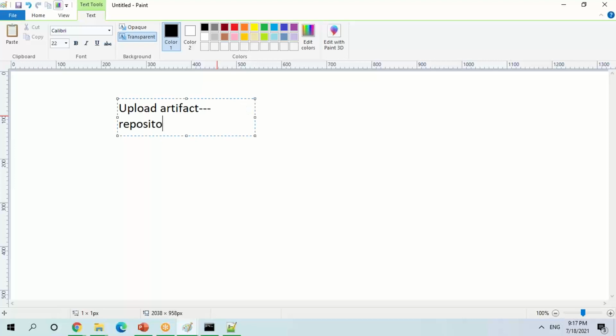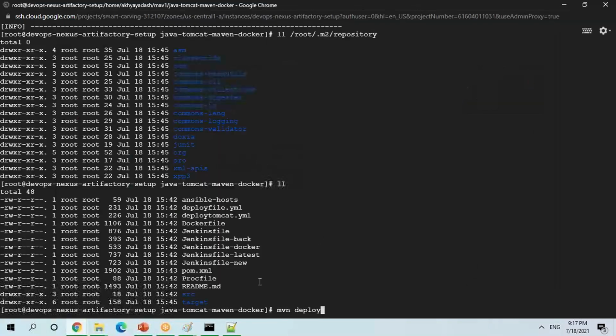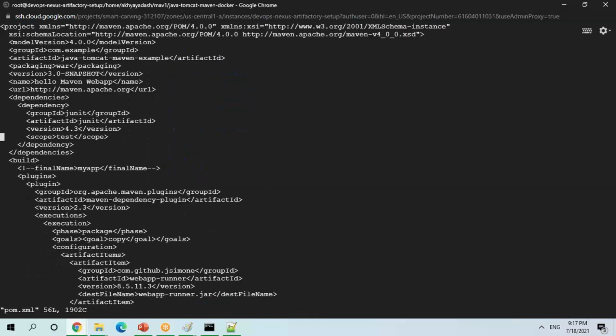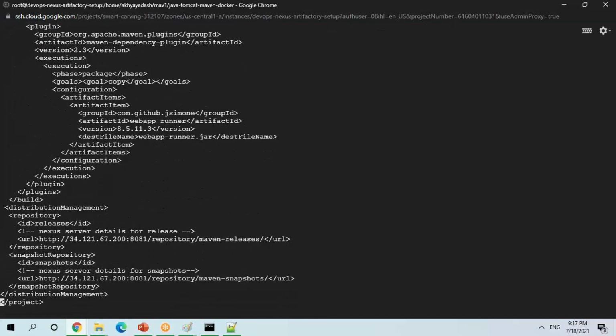You have to do two setups where you mention where you want to deploy. This deploy does not mean you are deploying the file from your local machine to some other machine. It will be deploying that artifact, which is created, to the artifact management system. But for that, you have to make some changes in your pom.xml file as well as your settings.xml file. In my pom.xml file, I should have something called the distribution management section. I need to change this path.